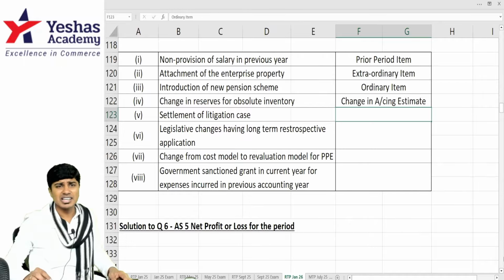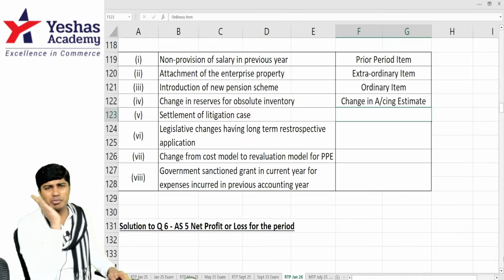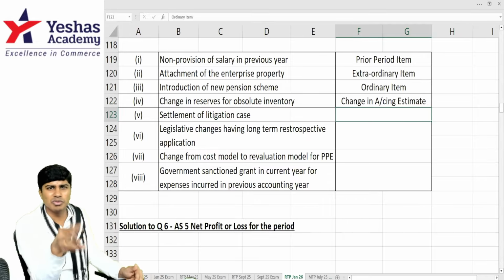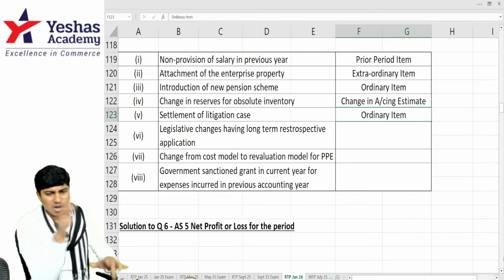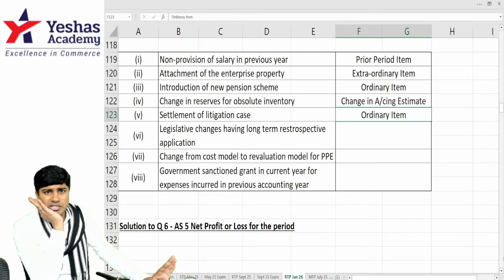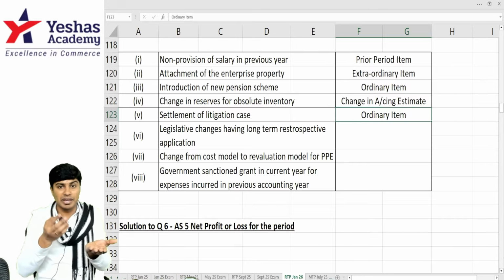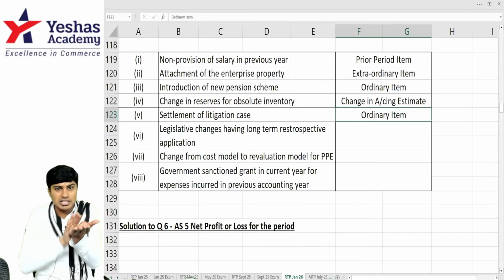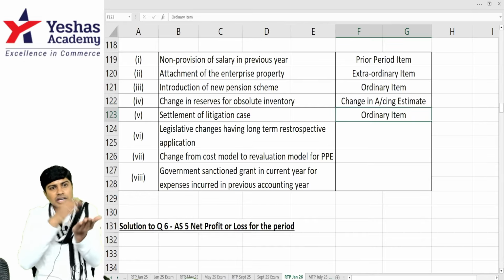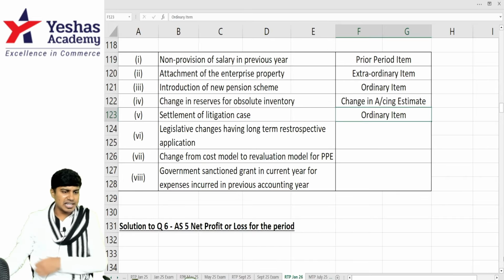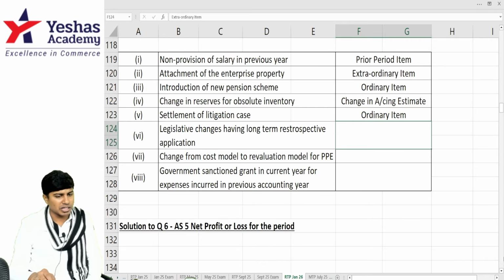Settlement of litigation case. Some litigation is there, with one more person, and I've seen and decided to settle. I told them, why fight in a court of law? You come, take this much money, close the case. This is ordinary. This can happen day in, day out in the business. What is an ordinary item? Items which will appear in the course of the business, in furtherance of the business, or in continuation of the business. That is ordinary.